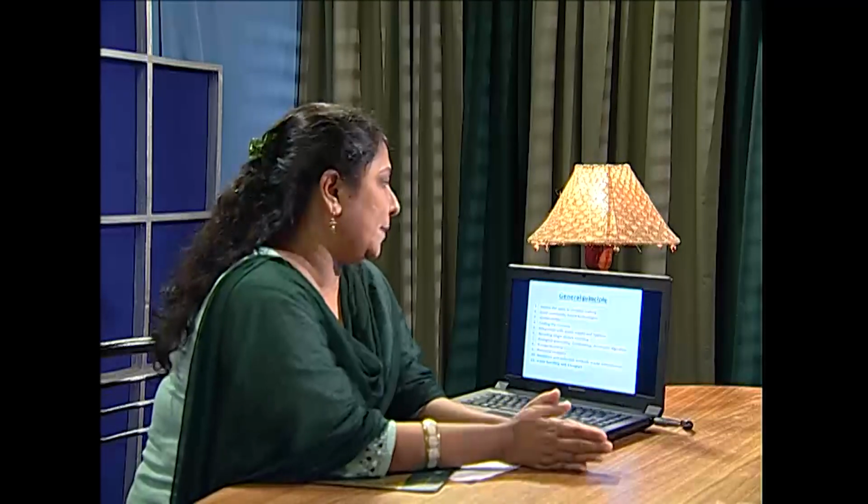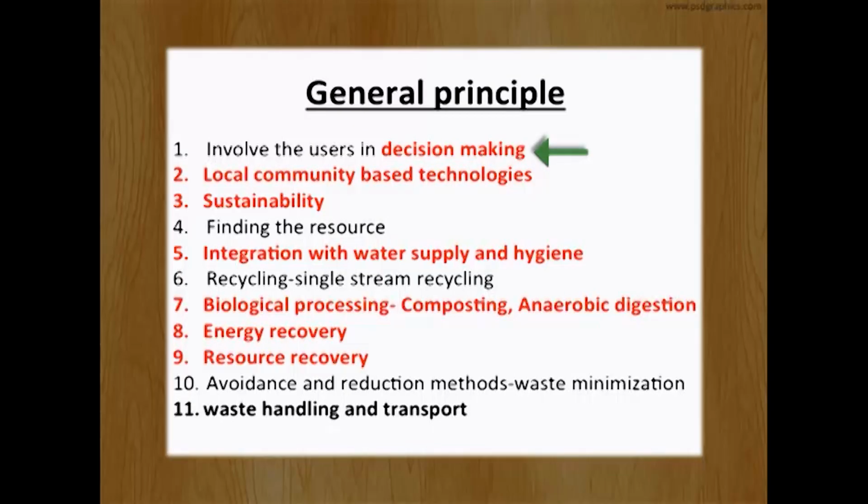Next one, general principles. So there must be some principles. That involves user decision making, right? As well as local community-based technologies. Then sustainability, as well as integration of supply and hygiene. It includes energy and resource recovery, as well as biochemical or biological techniques, including aerobic and anaerobic facilities. So waste handling and transport, waste minimization, everything is included here.